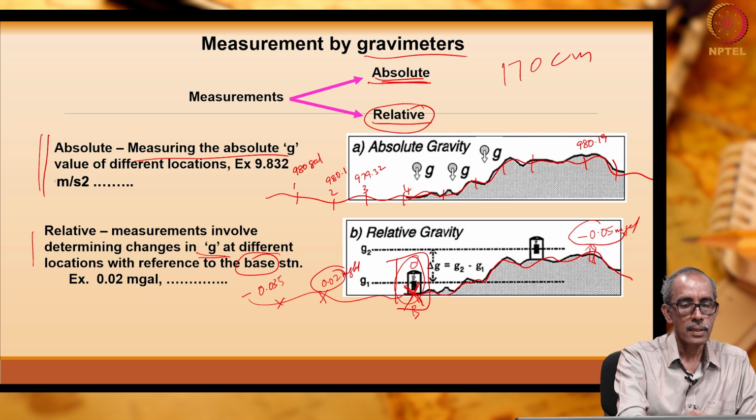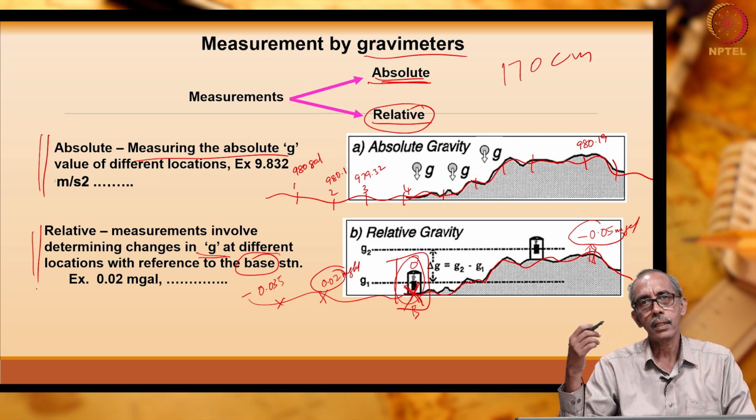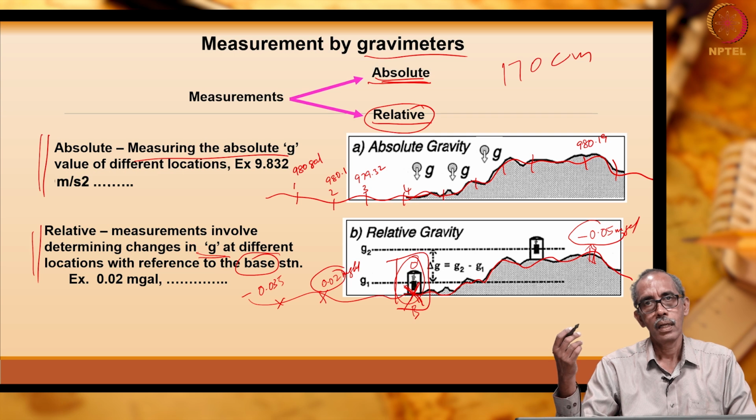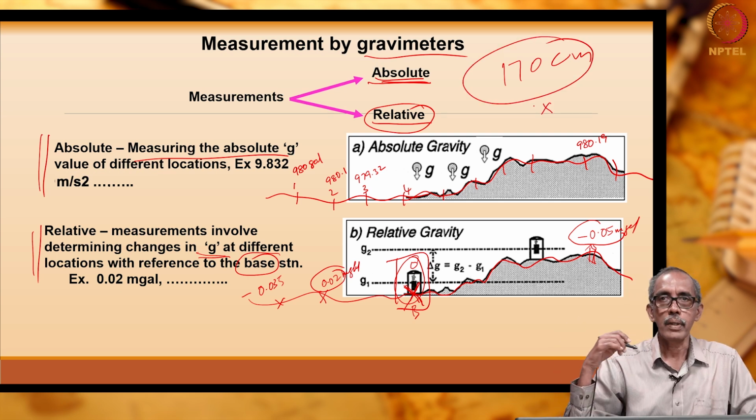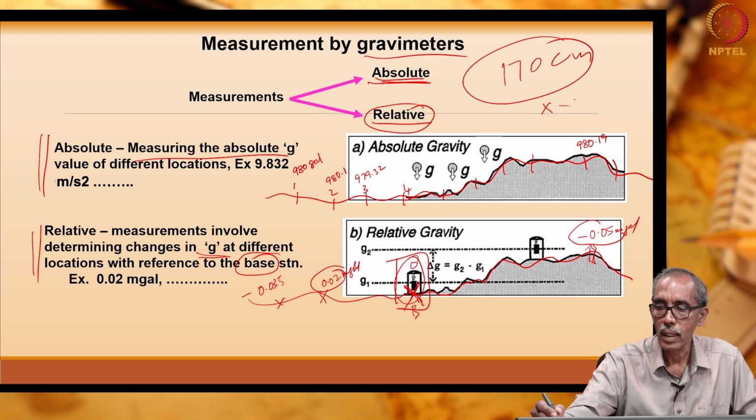In the second case, actually why am I making this measurement? To find out who is the tallest. To find out who is the tallest, why should we measure the height of everyone? Maybe compared to myself, I am 170, compared to myself, name X, height is plus 5 centimeter, Y is minus 5 centimeter.